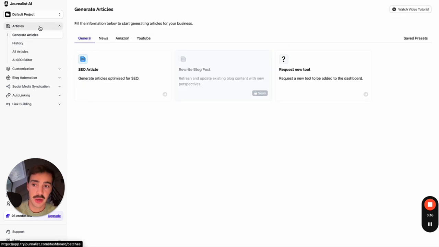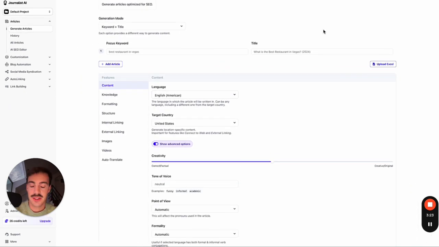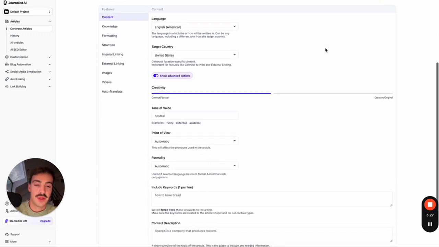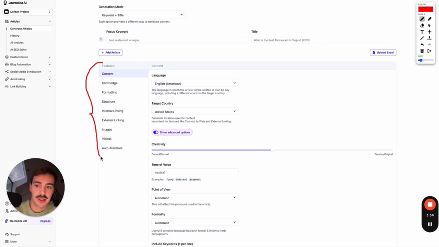So after you have your keywords, what you're going to want to do is just go here to generate articles, click SEO article. Now, what Journalist AI is, isn't a magic tool where you click a button and it ranks your site first. Not at all. What this does is basically save you a ton of time when creating and optimizing your content. So all these steps right here, right, these are the inputs you give to the AI to be able to produce content for your site. Now, you can do all this manually, but with this AI technology, with ChatGPT out there, with this step right here, you don't need to use your brain. You can just use the AI's brain.